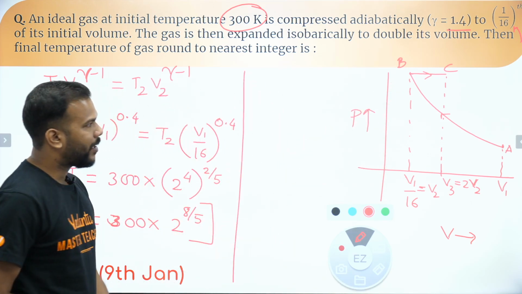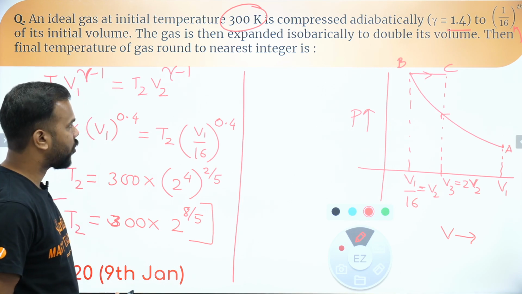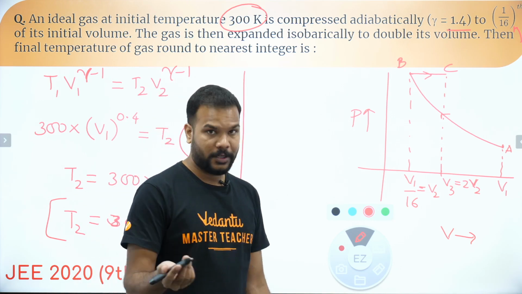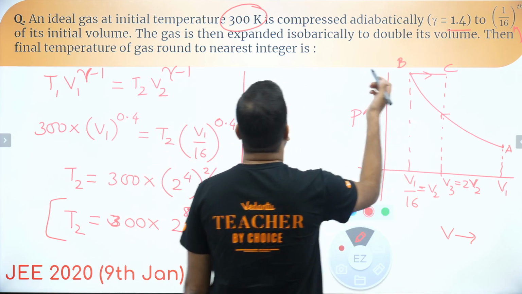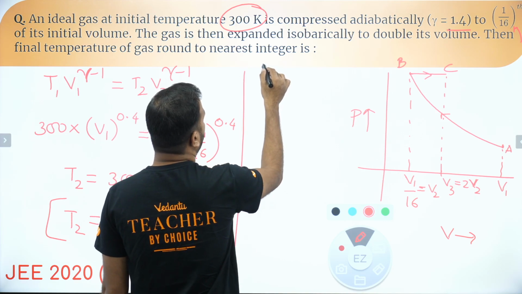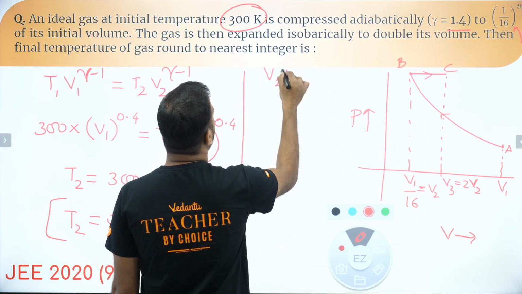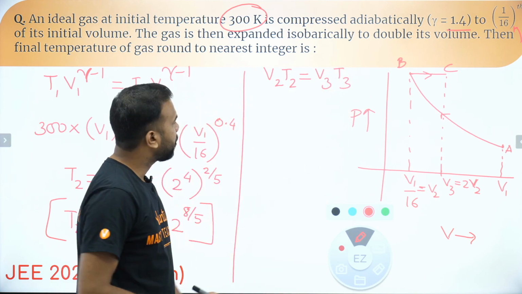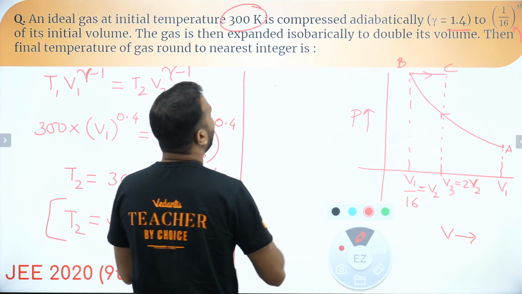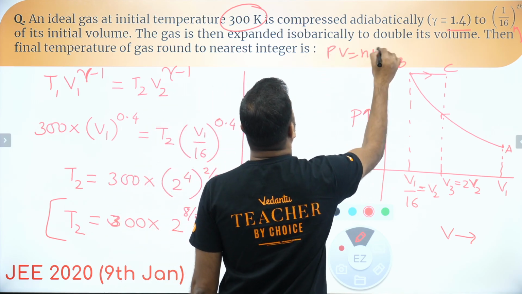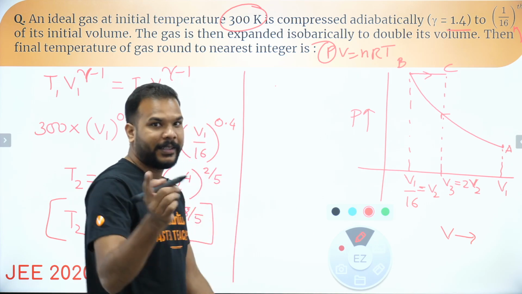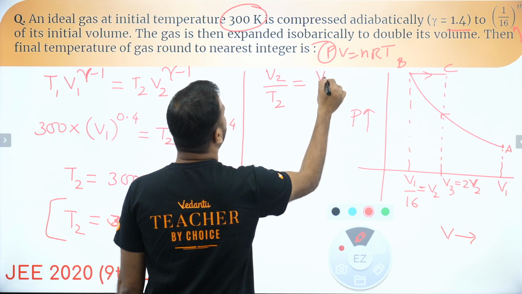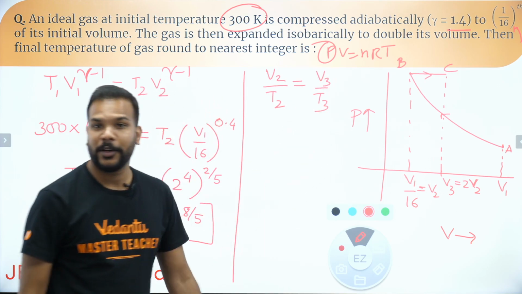Now what is happening from B to C? Now we have the temperature there as well, and we are expanding the gas isobarically. When the pressure is kept constant, what happens to the relation between volume and temperature? You are aware that V2 T2 will be equal to V3 T3. Okay, no, this is not the correct relation. PV equals nRT. Pressure is kept constant, so V by T. So V2 by T2 will be equal to V3 by T3. How many of you got that?